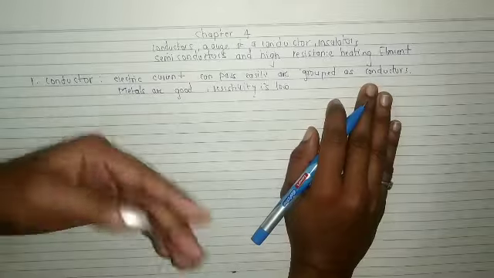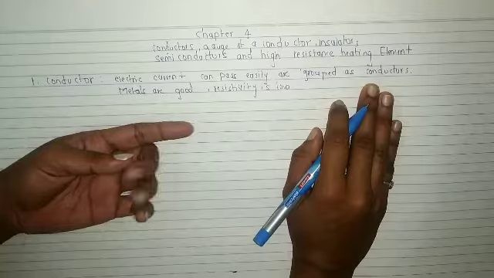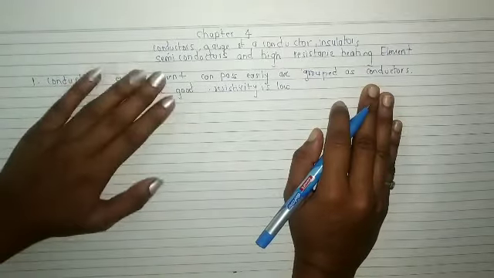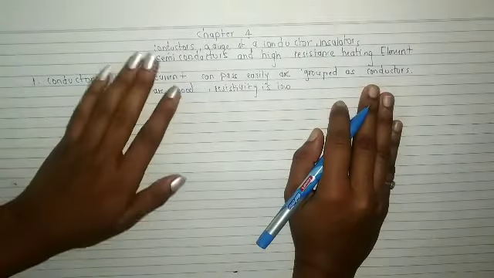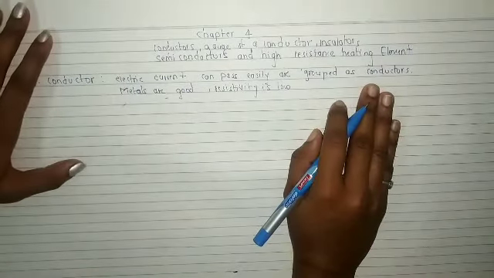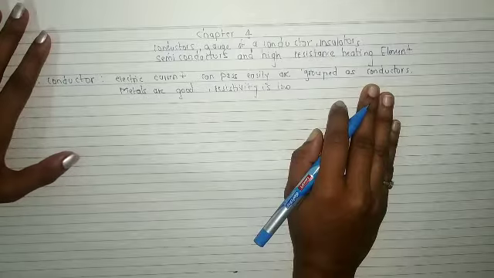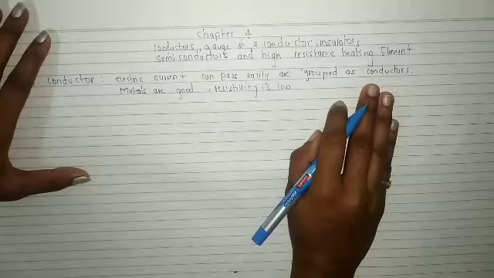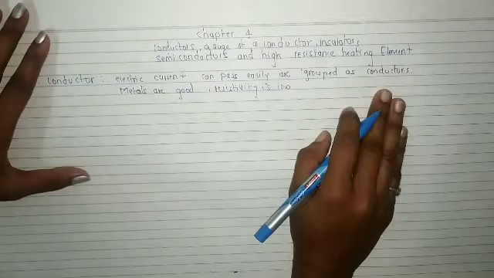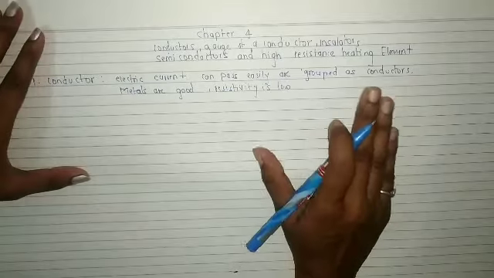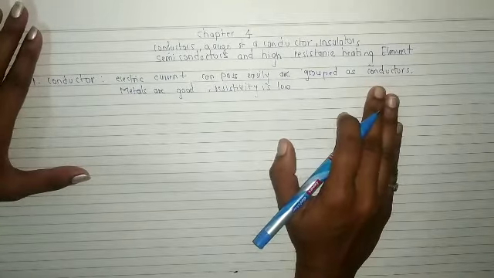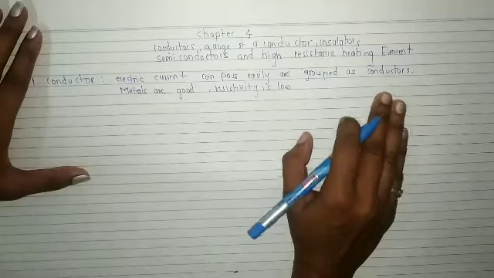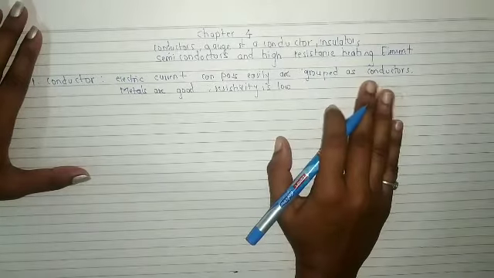So the conductivity is more, and resistivity is low. The examples are copper, aluminium, silver, iron, steel, and alloys, which are good conductors and are used for electric power transmission and internal wiring purposes because they have low resistance. The wires we use are of low resistance, so the electric current can flow through them easily. So this is all about conductors.